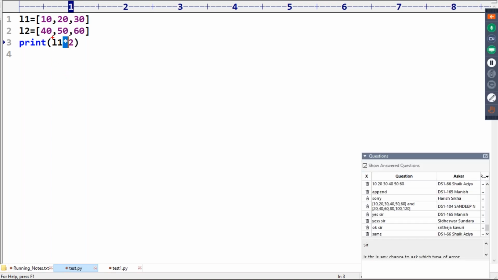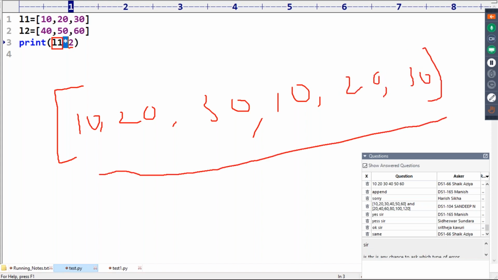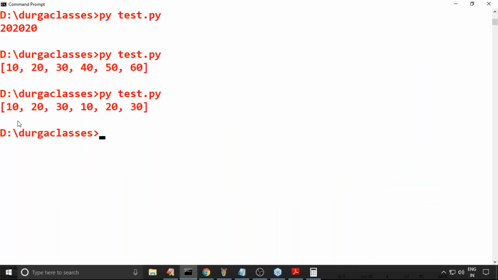Whatever elements are present inside L1, repeat them 2 times: 10, 20, 30, again 10, 20, 30. Getting 10, 20, 30, 10, 20, 30, like this.